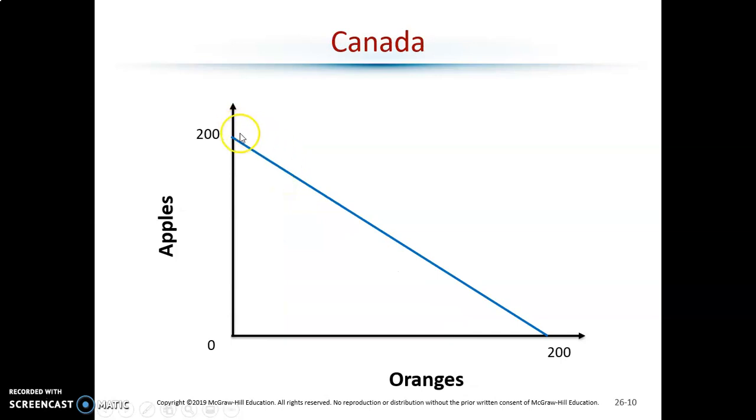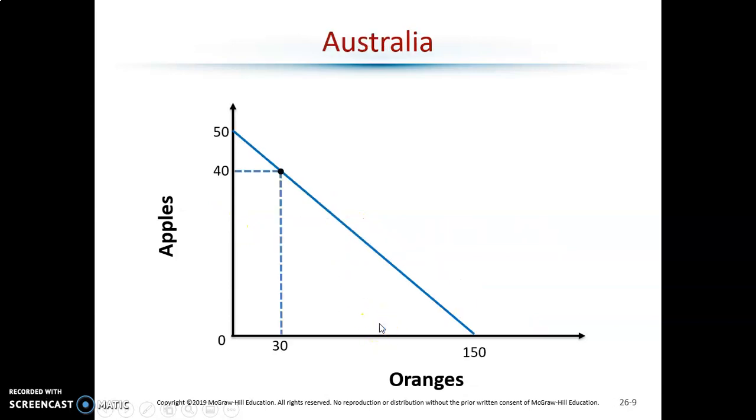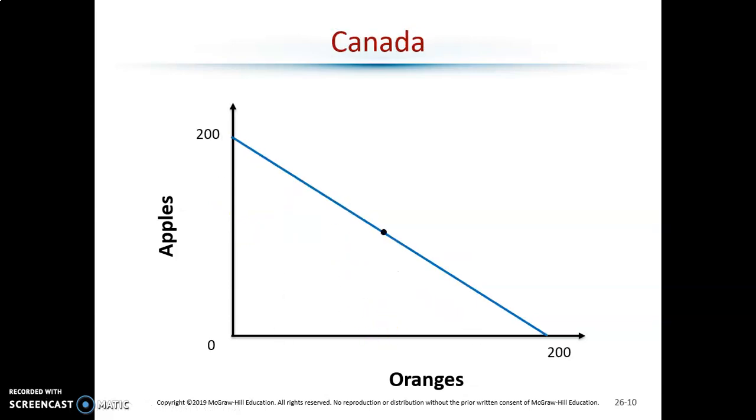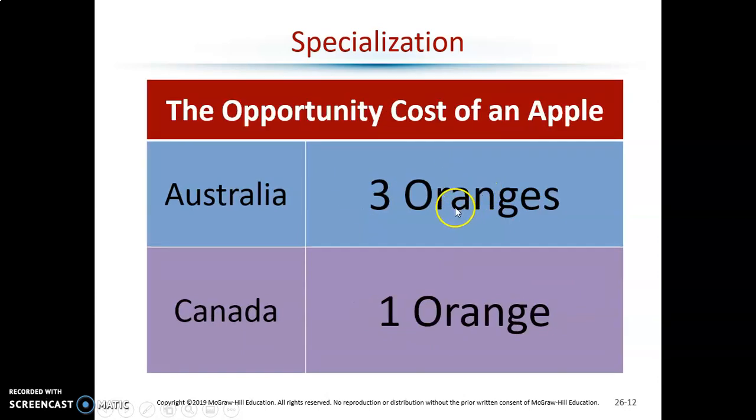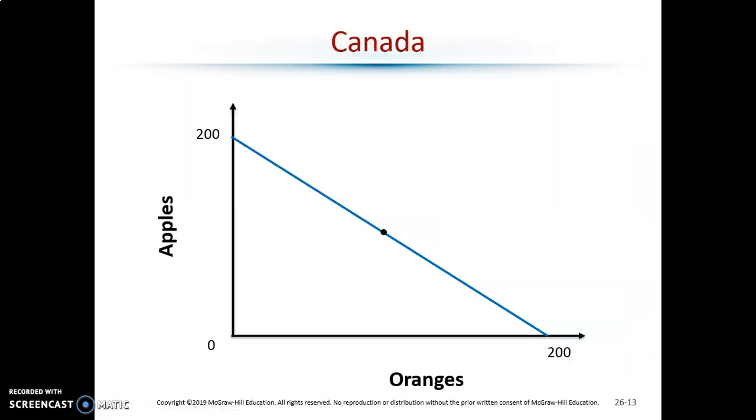Going over to Canada, 200 and 200. And let's say this is what they decided on, 100 of each. Now, already, they get 100 of each. Australia gets 40 and 30. Why does Canada even need to bother? They're doing better in terms of making these two goods. Well, even though they can make more of each, remember that whole comparative advantage thing. The opportunity cost of an apple is more in Australia, but the opportunity cost of oranges is more in Canada.